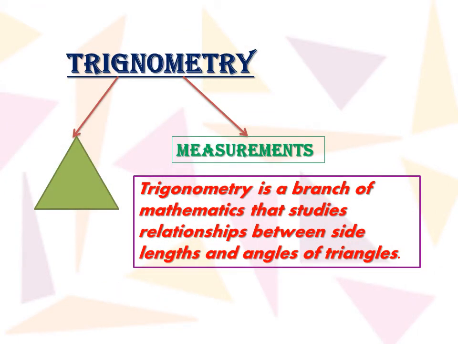So, what is trigonometry? What is the meaning of trigonometry? If we break this word, trigono means anything related to a triangle, and metry means measurement. So, trigonometry is a branch of mathematics that studies the relationship between the sides and the angles of the triangle. But basically, in trigonometry, we consider the triangle as a right angle triangle.